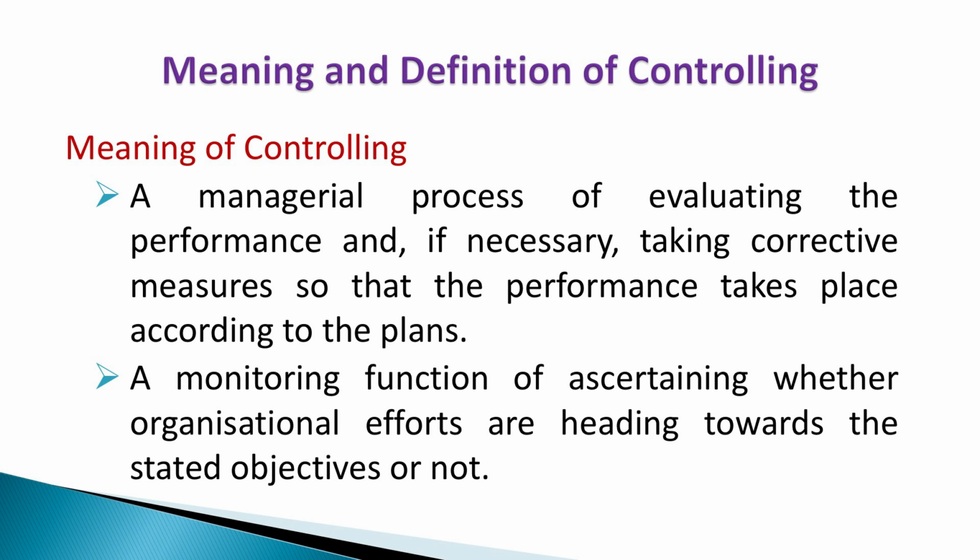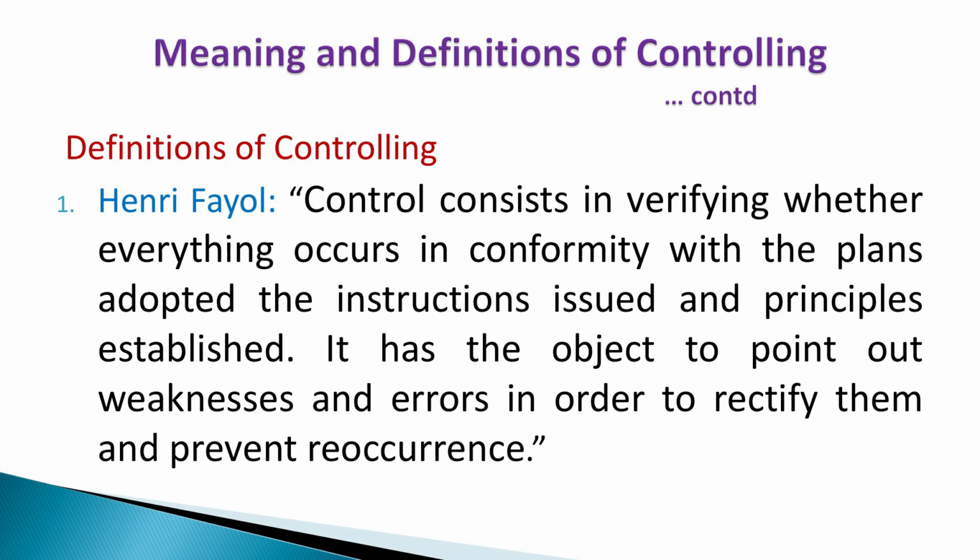in the right direction. Now the definition by Henry Fayol: control consists in verifying whether everything occurs in conformity with the plans. That means in the planning phase, the primary function of management, we determine the best way of achieving the objectives, and in the controlling phase we will see whether everything has happened as per plans and policies or not. If not, then what is the fault, where it is, who is at fault, who made the mistake? Everything is to be examined and rectified, so that in future the same mistake will not arise.